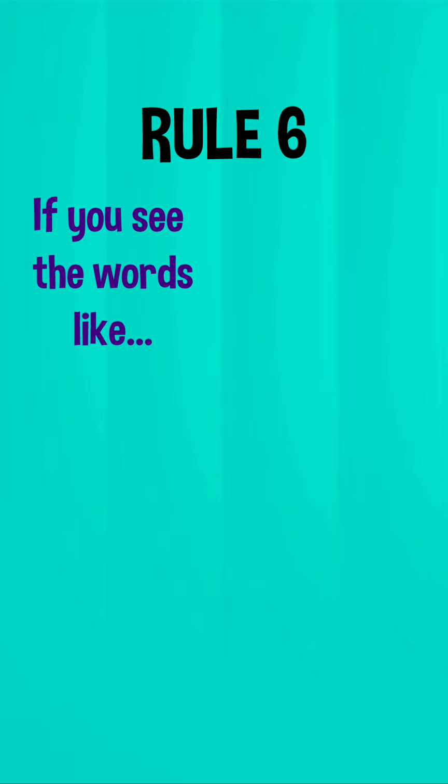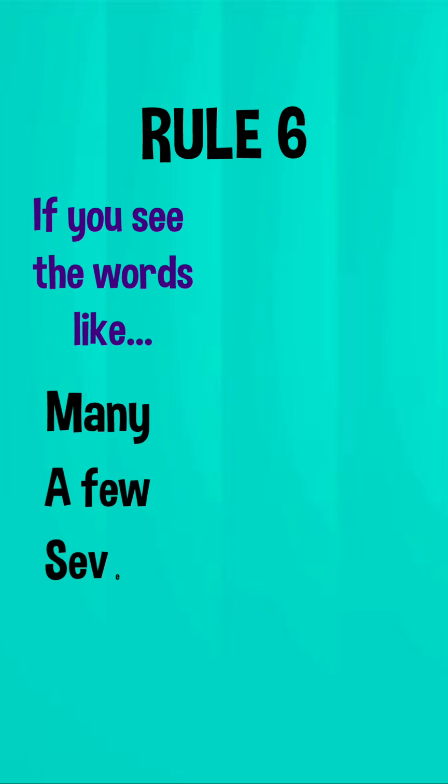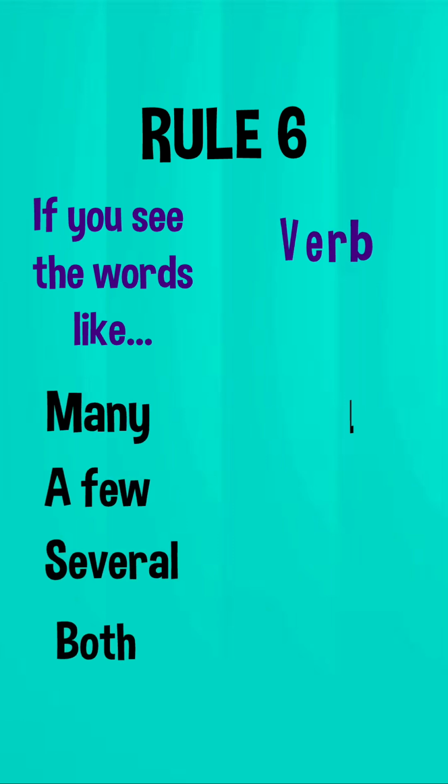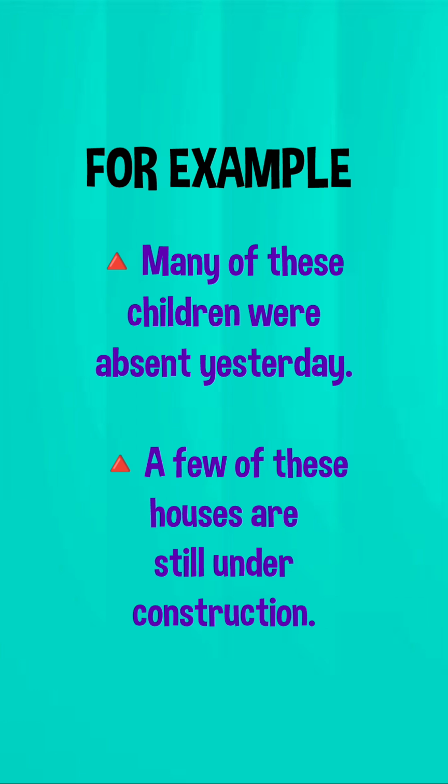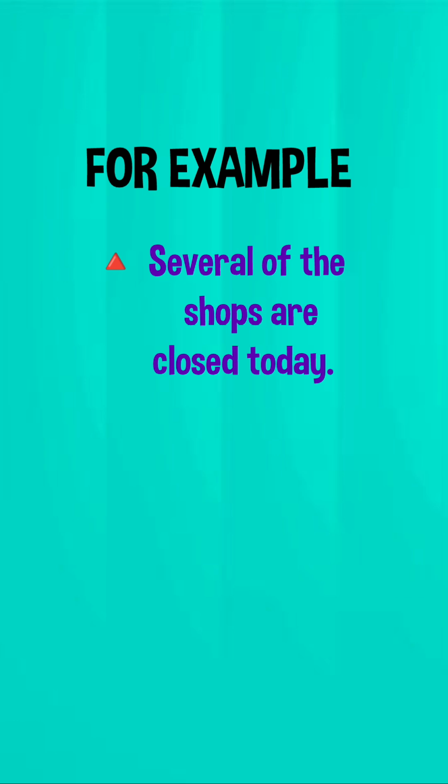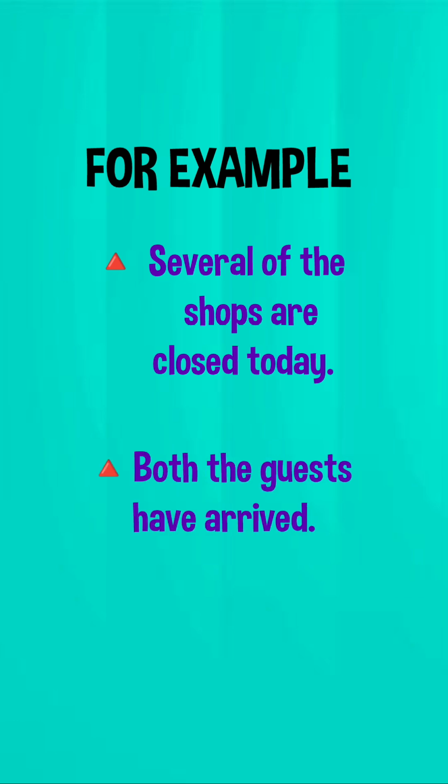So, rule number 6. If you see words like many, a few, several, both, then we will put a plural verb. For example, many of these children were absent yesterday. A few of these houses are still under construction. Several of the shops are closed today. Both the guests have arrived.